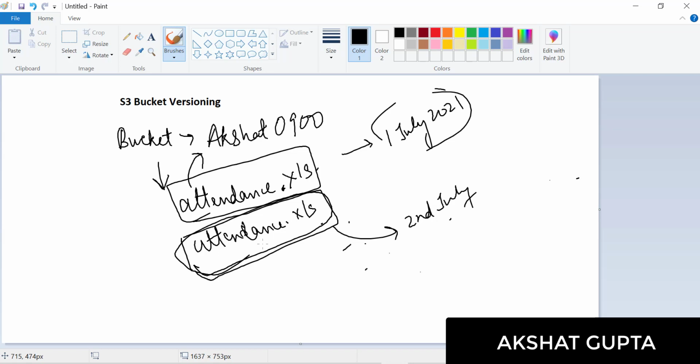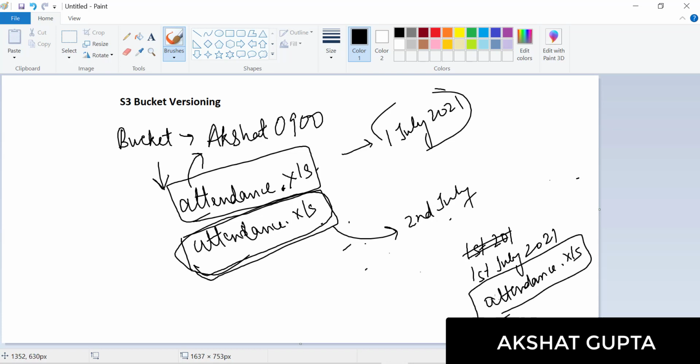would be updated. So let's see what exactly happened on 1st July. On 1st July 2021 I have an attendance sheet which has the data of 1st July. Now on the 2nd July, either she or he needs to change the name of the file, or if he or she forgets that particular name, or let's say I forget the particular name, and upload with the same name only, this particular file would be overwritten.